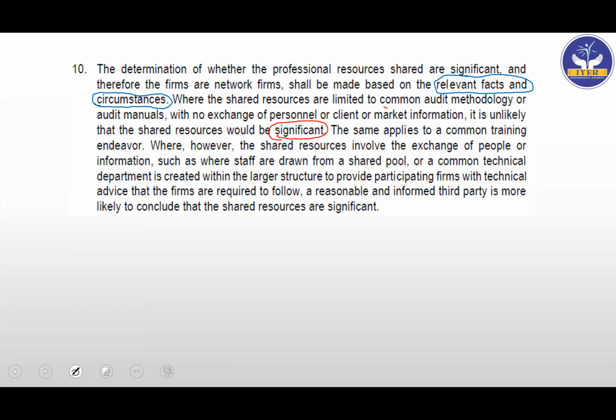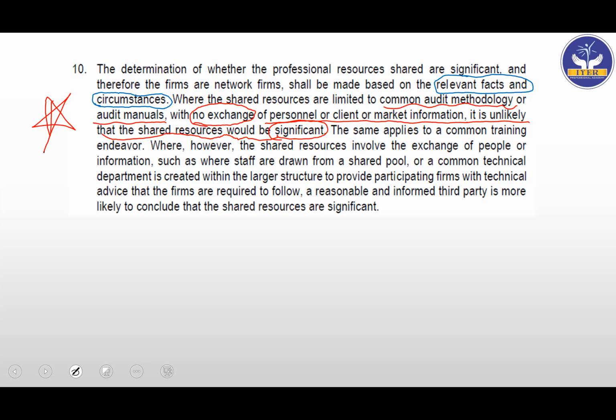It would not be significant if only audit methodology manuals are shared, but the personnel are not interchanging, not exchanging ideas, not having the same discussions. If the client information and market information is not shared, then the shared resources would not be significant in this case. So very important, mark this with a star, because it gives you some light on this matter.